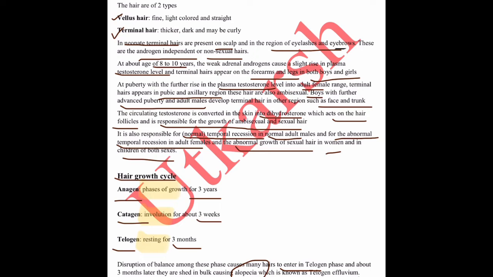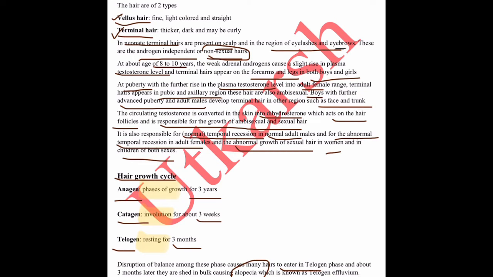I will quickly revise all these points. So alopecia means loss of hairs in any region of the body. Hairs present in our body are of two types: vellus hair and terminal hair. Vellus hairs are light, fine and straight in nature, while terminal hairs are thicker, dark and they may be curly. Talking about terminal hairs, there are three different groups: neonates, then the age of 8 to 10 years, and the puberty level. In the neonates, these hairs are androgen independent, or they are also called non-sexual hairs.